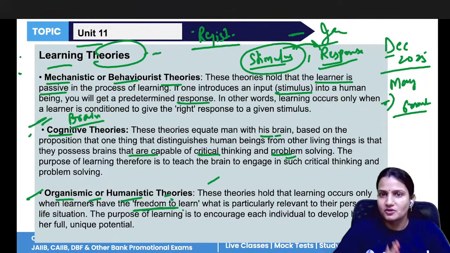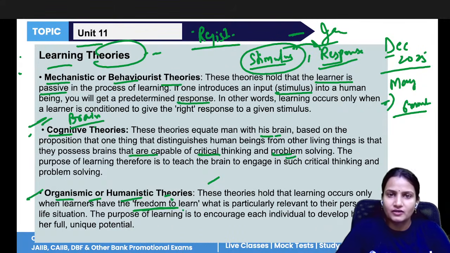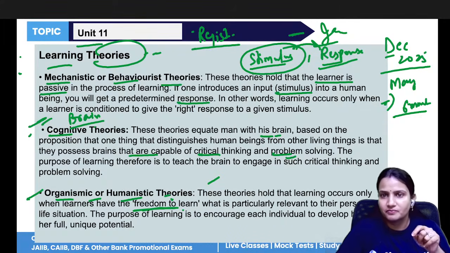Cognitive theory talks about the brain. If an individual has good intellectual capability, then the individual can do critical thinking. The learners can take any kind of decision related to the problem. They can solve the problem quickly. And humanistic theory says that the learners should be provided freedom to learn because they know their life well. They know what is good for their life, what is wrong for their life.